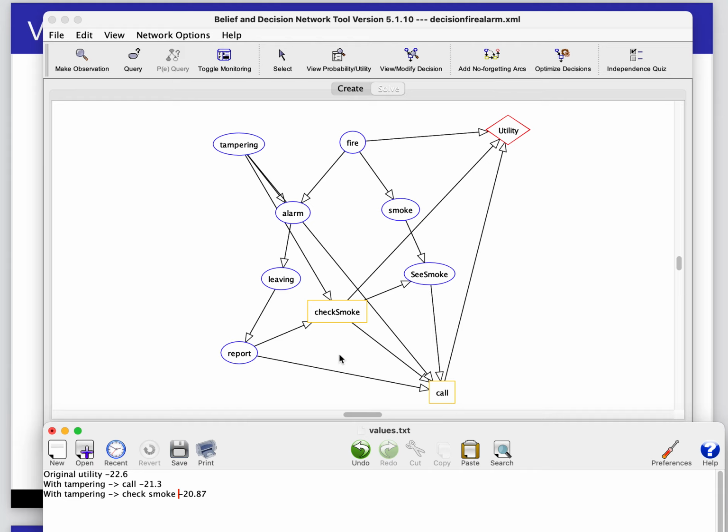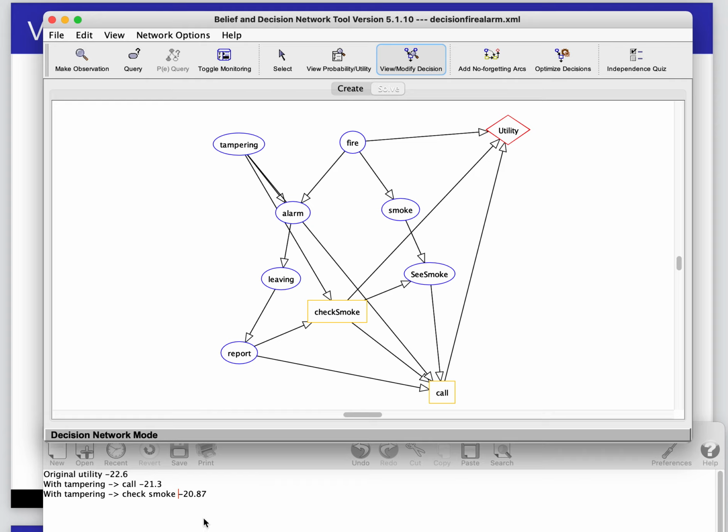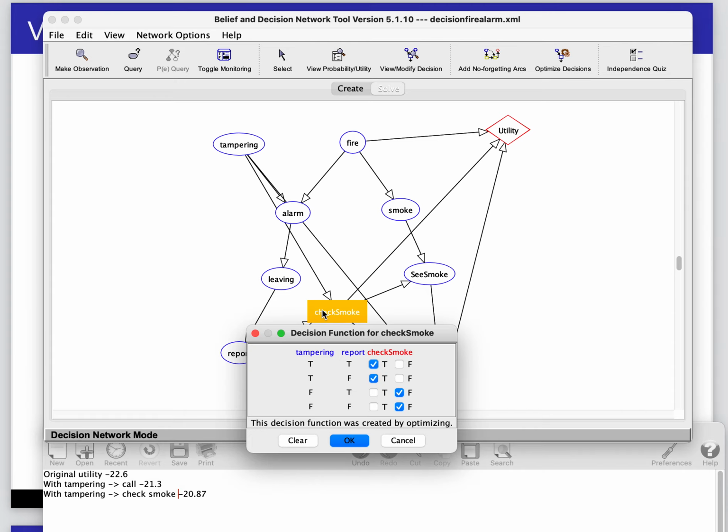All right. So now this is tampering to check smoke. Think of what's going to be interesting about check smoke in here. If we look at the decision, because it's valuable to us, because the value went down, it's going to change our decision about what to do depending on whether there's tampering.